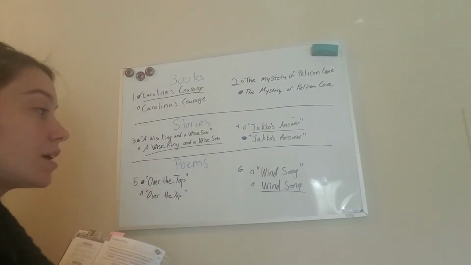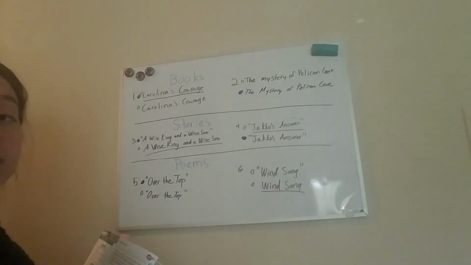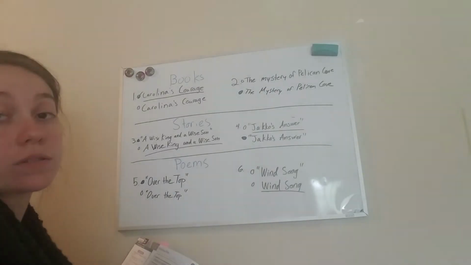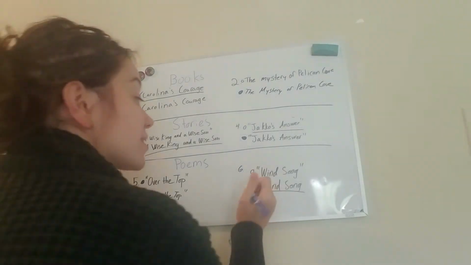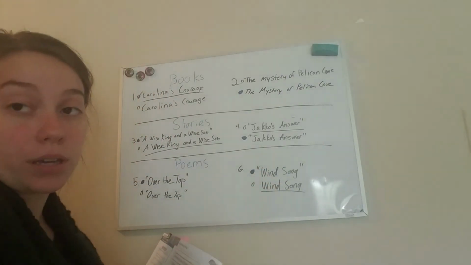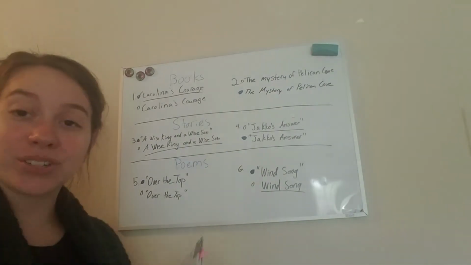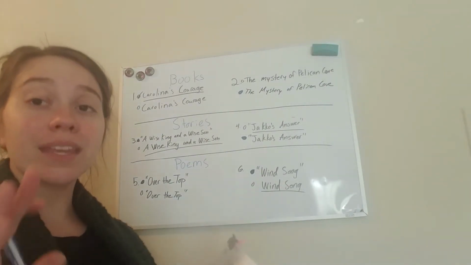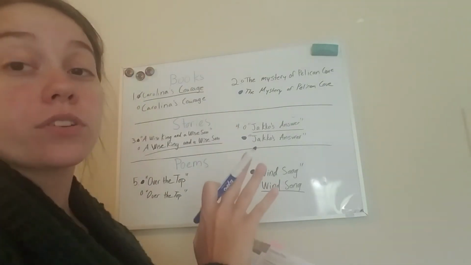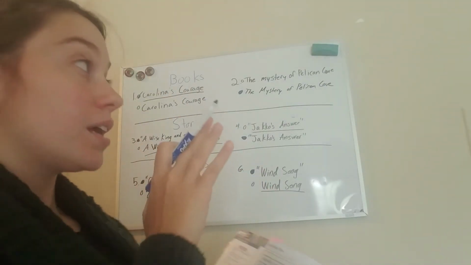And look at number 6, wind song. Which one is in quotation marks? The first choice or the second choice? The first choice. The second choice is underlined, and that would tell me it's a book. And it's not a book. It is a poem. Good job. Now, give me 1 second, and you go ahead and make sure you filled in all of these correctly. And if you need to review any of the rules, go right ahead.